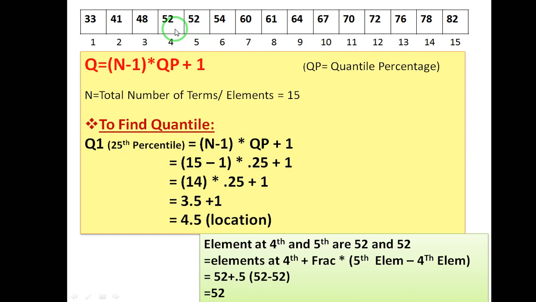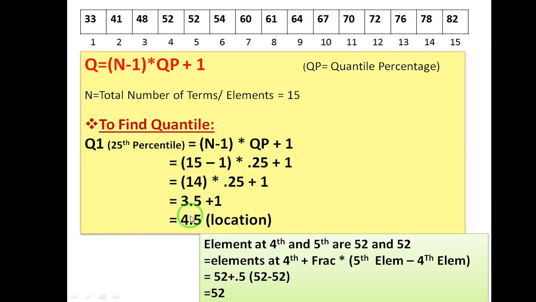So again I am telling you how to take out the percentile or the quartile. If you want to take out the quartile, this formula you should remember: Q equals (n minus 1) into QP plus 1, where n is the number of elements or the number of terms. Here the number of elements is 15, so I am writing 15, then minus 1, into QP, the quantile percentage that we want to generate. I want to generate the 0.25 quantile, or the first quartile, so I will write 0.25 over here, or 25 percentile. So 0.25 plus 1, I will calculate that and it will tell me the location.